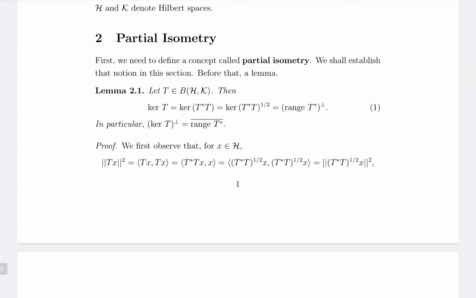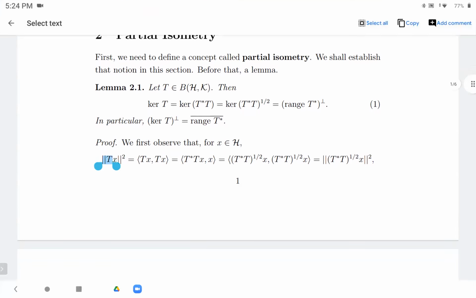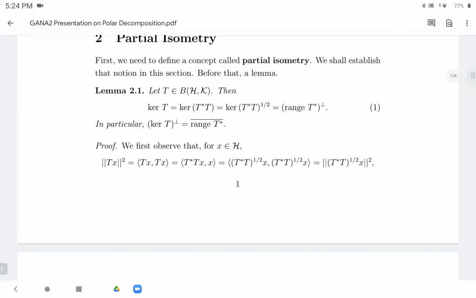So for any x in H, we have the norm of Tx squared is equal to the inner product of Tx and Tx, which is equal to the inner product of T star Tx comma x. Once you write T star T as the square root of T star T, the whole squared, you can take the square root of T star T to the other side, because it's a positive operator.